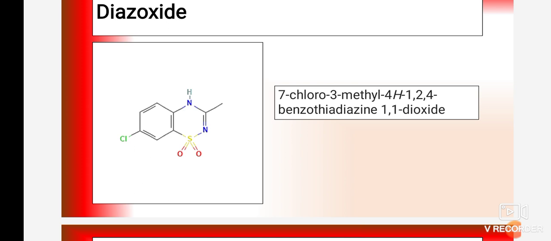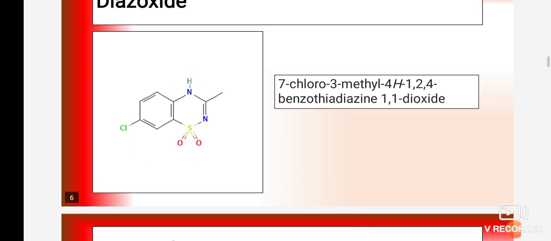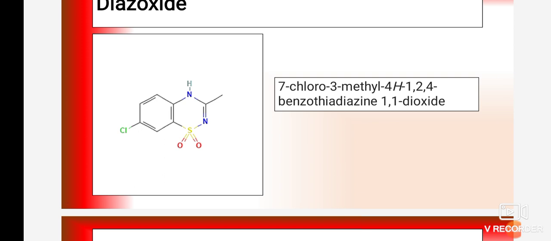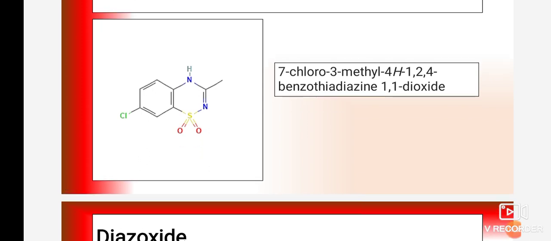So there is a bicyclic ring, where one ring is benzene and the other ring is thiadiazine. The complete bicyclic ring is known as benzothiadiazine, and on the first position there are 2 oxygen groups, that is 1,1-dioxide.